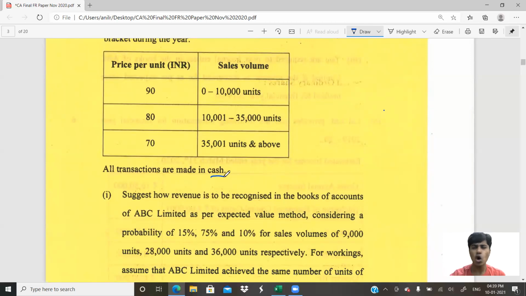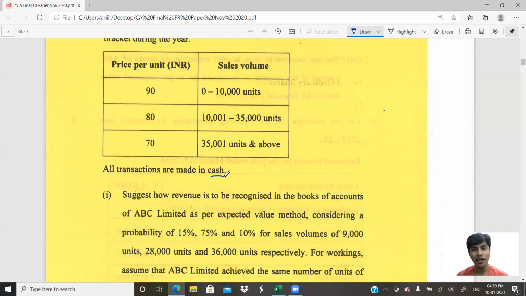It can be recognized as an on-account item. I'll write it to my trade receivables or sundry debtors account. That is valid, possible, but I cannot recognize the entire 90 as my revenue if I have an expectation to sell more than 10,000 units. Similarly, if I have an expectation to sell more than 35,000 units, I should recognize only 70 rupees revenue from the first unit.